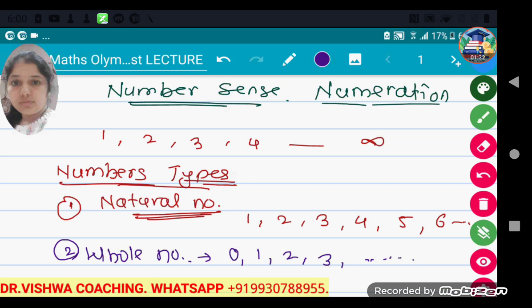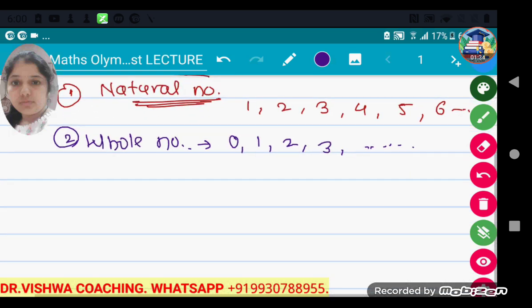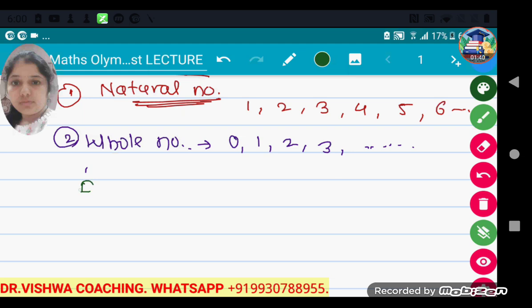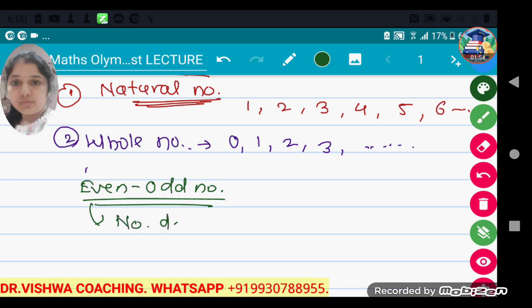After the whole numbers we learn about the even and odd pattern of numbers. What is meant by an even number? A number which is divisible by 2, or which is a multiple of 2, is known as an even number.